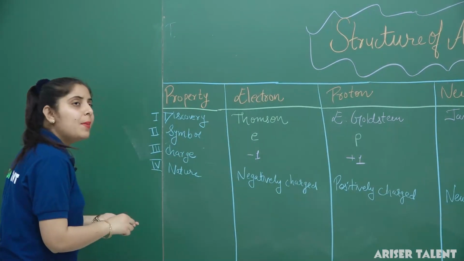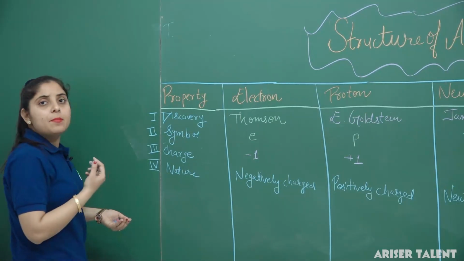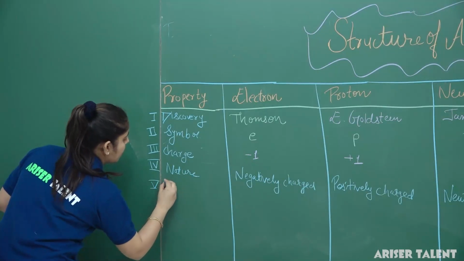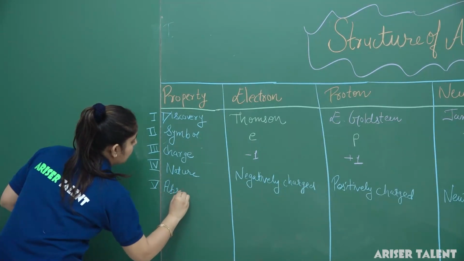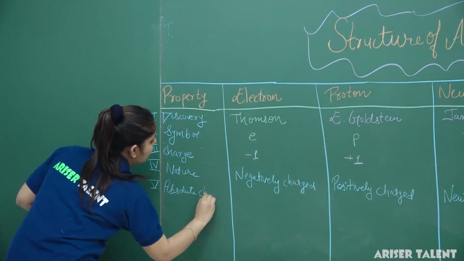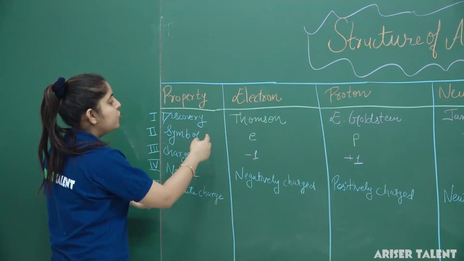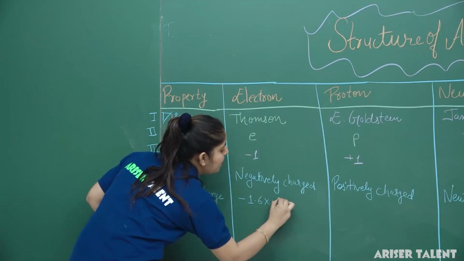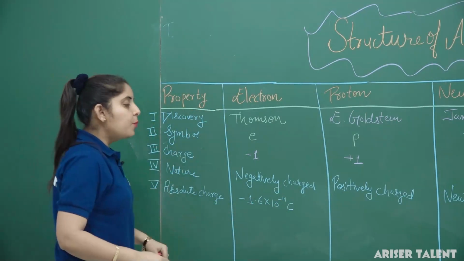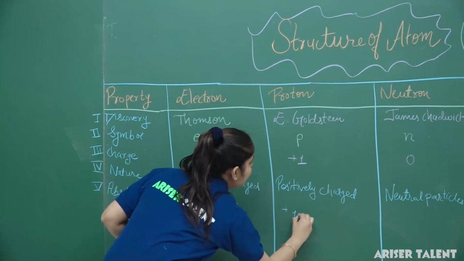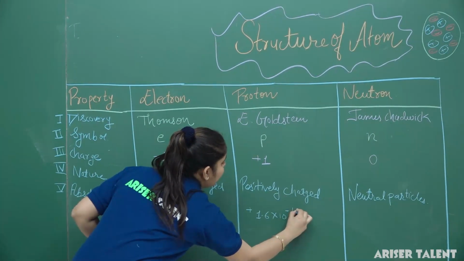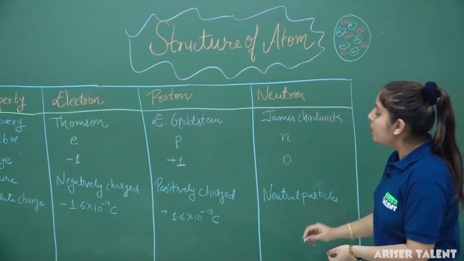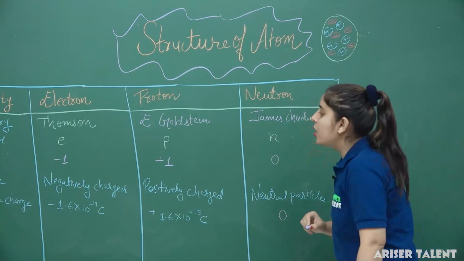Now we will discuss the absolute charge. The charge on an electron is minus 1.6 times 10 raised to the power minus 19 coulomb. For the proton, it is plus 1.6 times 10 raised to the power minus 19 coulomb. And as I said earlier, neutrons are neutral particles, so they carry zero charge.